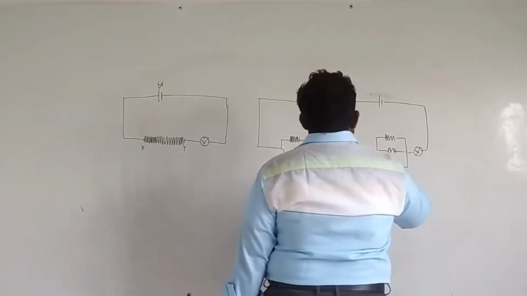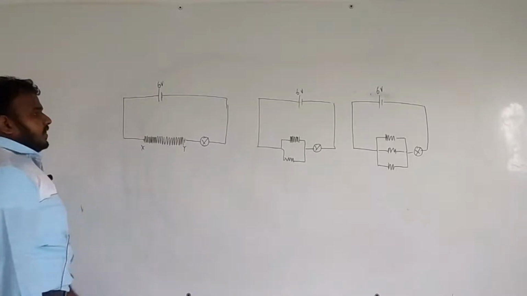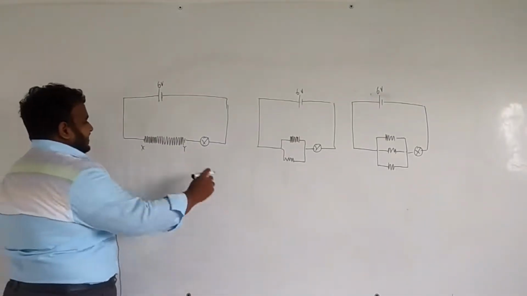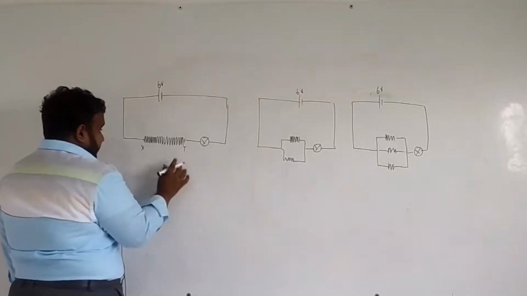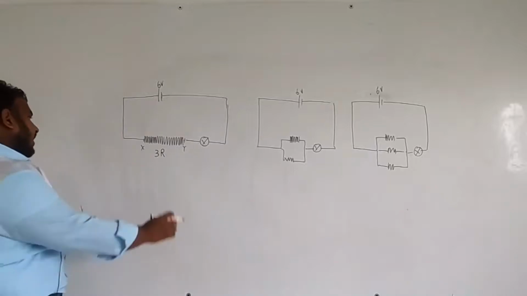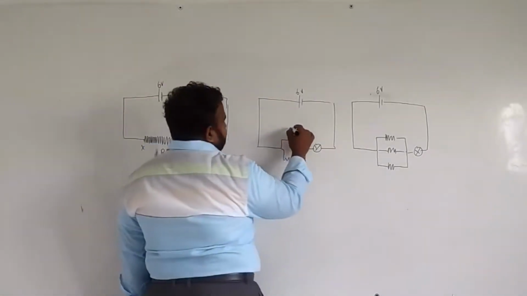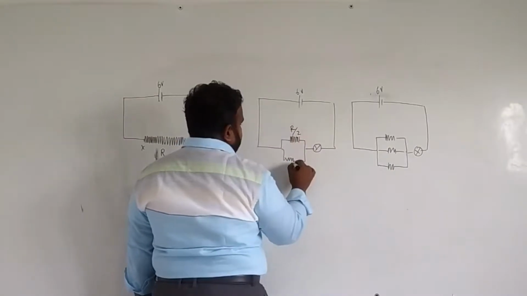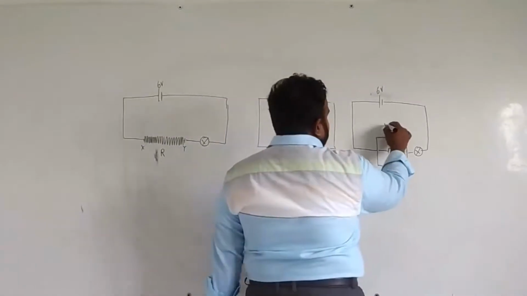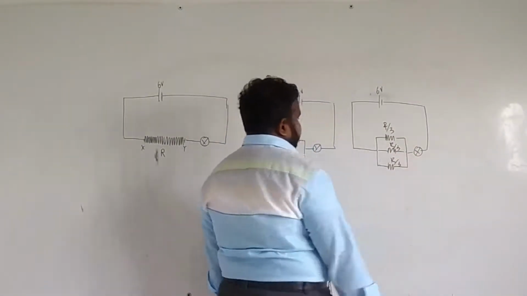So let's say the total resistance here is 3R, or R is the resistance here. Now here it's going to be R by 2, and here it's going to be R by 3, R by 3, and R by 3.